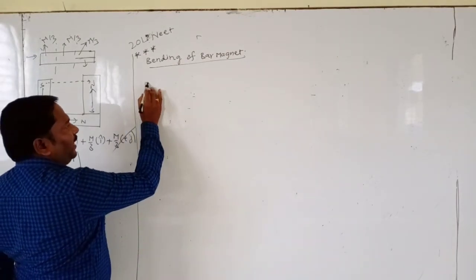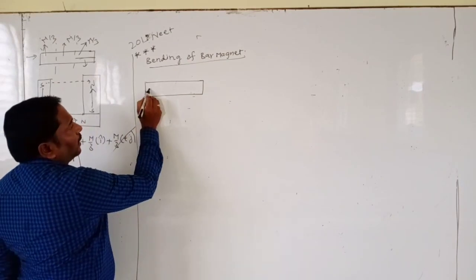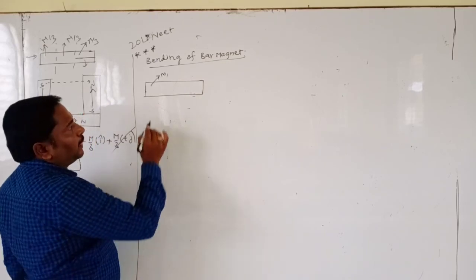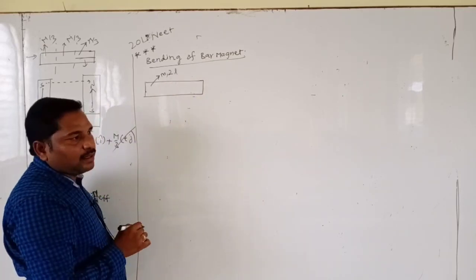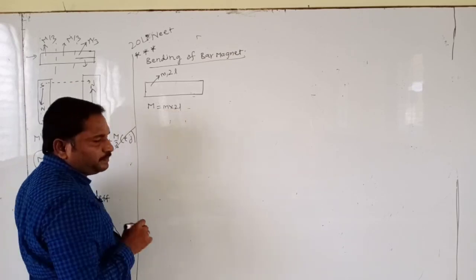Suppose this is the bar magnet. Magnetic pole strength m, magnetic length 2L, magnetic dipole moment m into 2L.